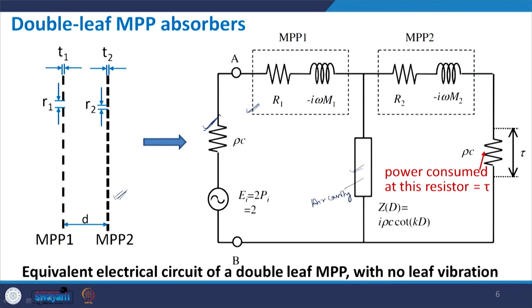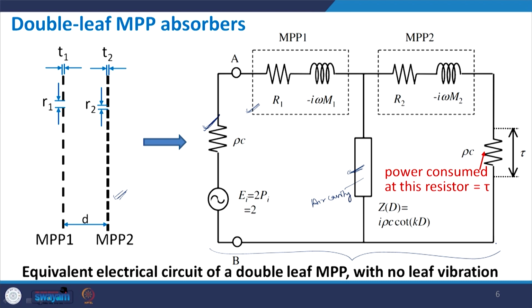So we can represent this MPP connection as an electrical circuit, and this is how we can represent it. When a second layer is added at a distance d, this layer is acting as a parallel layer to this air cavity. So both MPP1 and MPP2 have a common air cavity in between, and they are acting in parallel. So the equivalent electrical circuit is like this. Here this is the impedance of the MPP2, and this is again the incident rho c due to the incident wave, and this is the common air cavity in between.